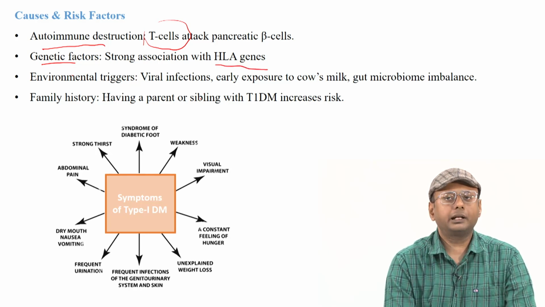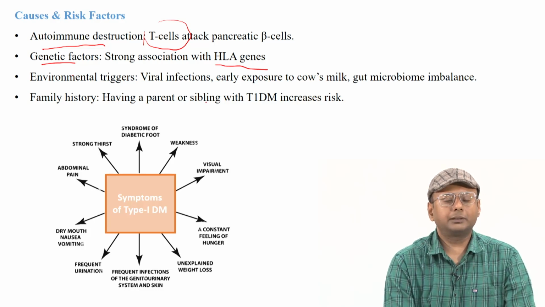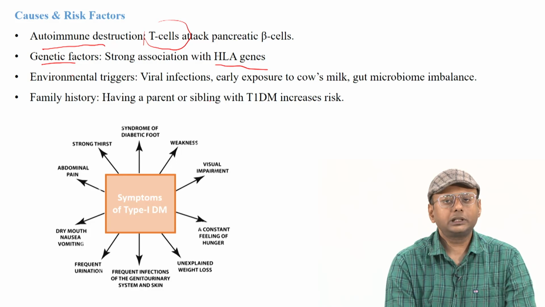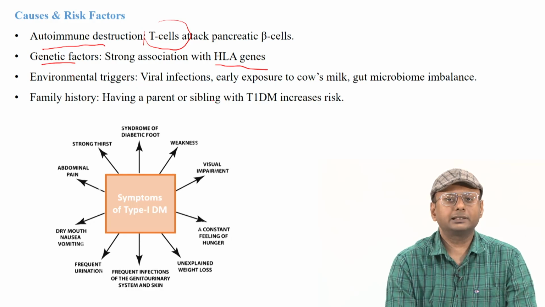Apart from that, there are environmental factors, for example viral infection, and family history can also have an impact. Rarely, in response to some vaccine, it can also create an autoimmune reaction. For example, I know a few cases where the patient was bitten by either a monkey or a dog and needed the rabies vaccine, and within a few months to a year after having the rabies vaccine, the patient experienced a hyperglycemic condition.